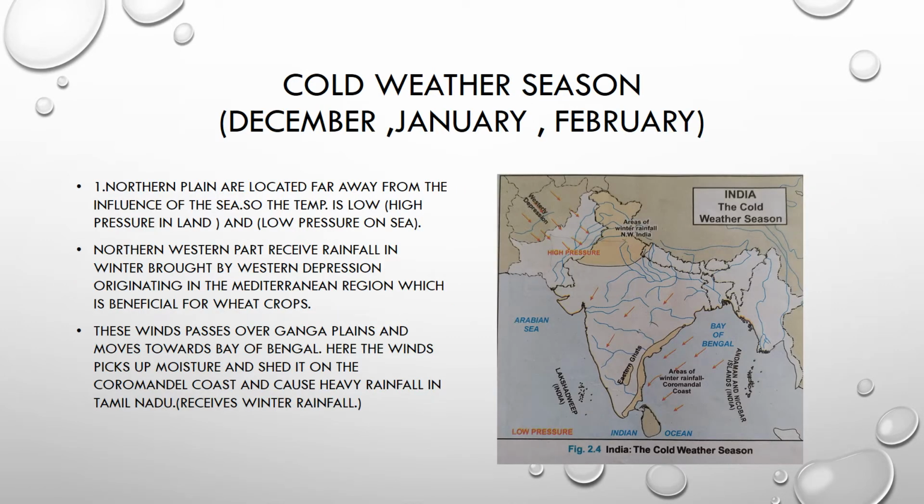Cold weather season, which is in the months of December, January and February. Northern plains are located far away from the influence of the sea, so the temperature is low, high pressure is inland and low pressure is created on the sea. Northwestern part receives rainfall in winter brought by western disturbance originating in the Mediterranean region, which is beneficial for wheat crops. This wind passes over Ganga plains and moves towards the Bay of Bengal. Here the wind picks up the moisture and sheds its moisture on the Coromandel coast and causes heavy rainfall in Tamil Nadu. Tamil Nadu is the only state which receives winter rainfall.